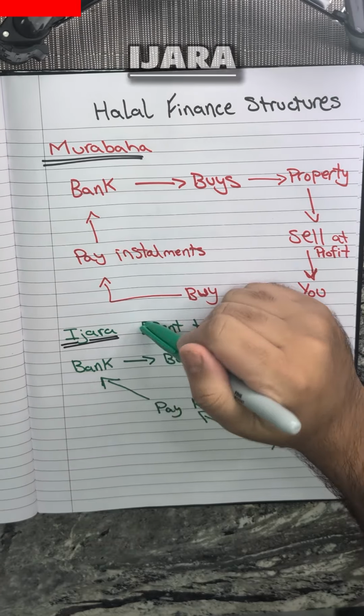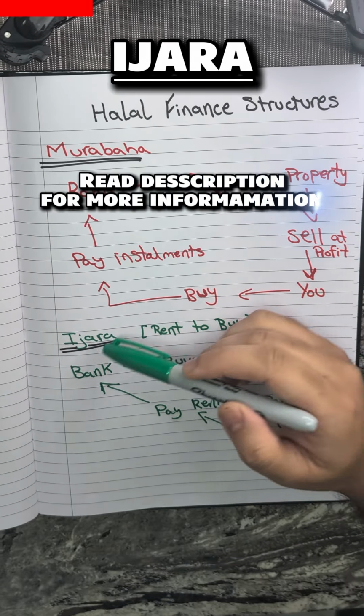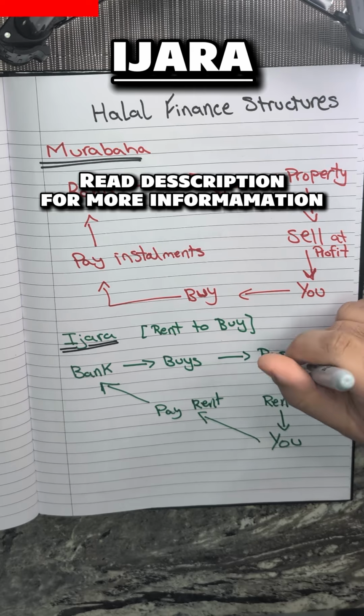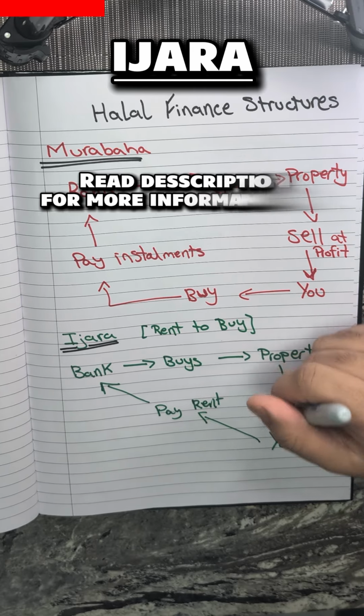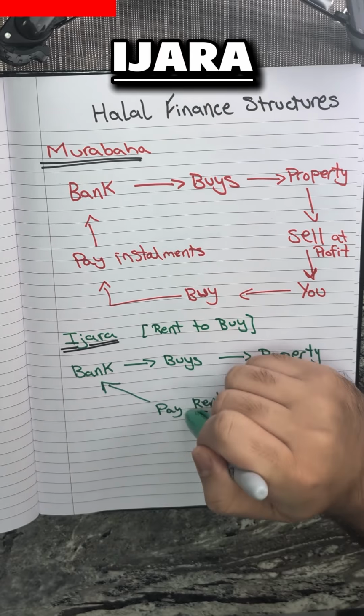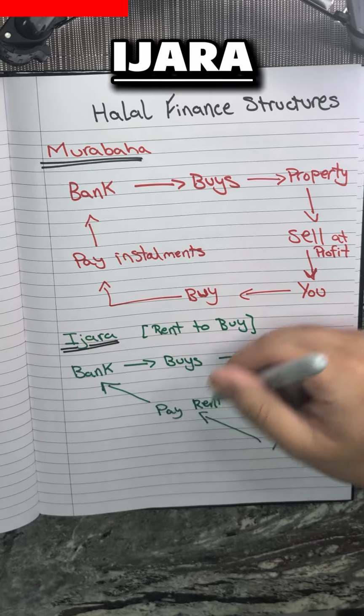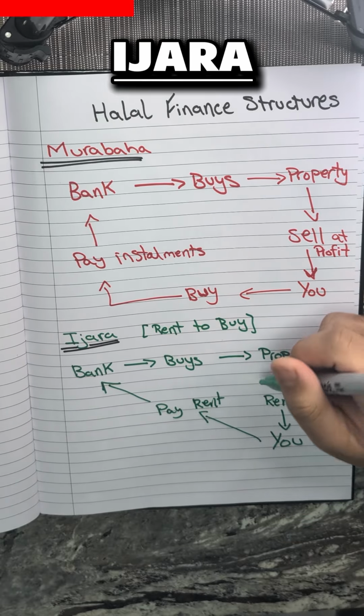Simple enough. Second one, we have Ijara. This is very similar to a rent to buy scheme. This is simply where the bank will buy the property, but this time, rather than selling it to you, they will rent the property to you and you pay rent back to the bank. And part of that payment does start to increase your ownership of the property as well. And over time, you'll own 100% of the property and the bank will no longer be in the picture.